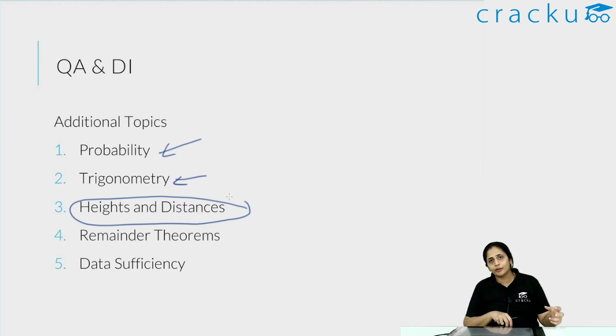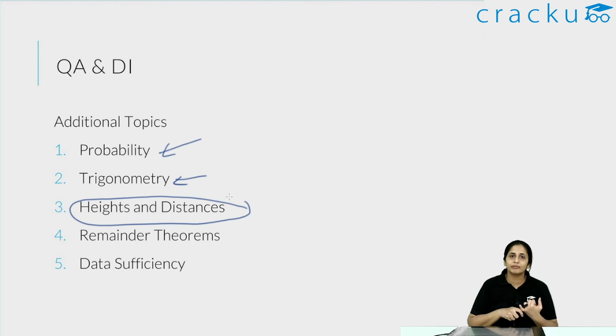Now, another type of question that comes in XAT, which has completely disappeared from CAT, is data sufficiency. If you have prepared for GMAT, you know these data sufficiency questions quite well, but if you have not, just try to practice a few, because remember, in data sufficiency it is not about solving the question, it is about knowing whether the answer is knowable or not. So if you are good at quant, just know that as long as you know that you will get a unique answer, you can stop solving the question.